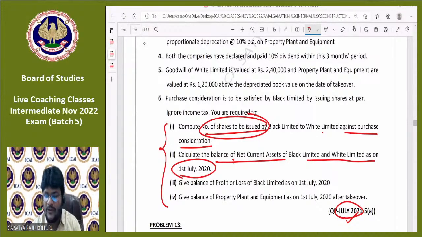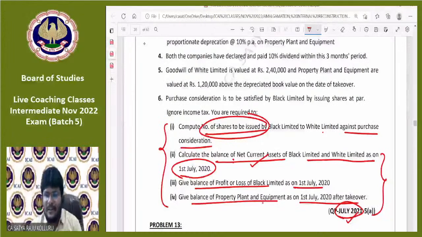This is not an amalgamation question. If you are able to redraft the balance sheet as on 1st July 2020, then you can easily get the net current assets of both the companies. Give the balance of profit and loss account of Black Limited as on 1st July 2020. This is also related to the redrafting of the balance sheet. Give the balance of PPE as on 1st July 2020 after takeover. This is also based on redrafting of the balance sheet. Out of the 4 questions, 3 are not related to amalgamation. 3 questions are related to redrafting skills. In only 1 question they are testing the PC, but that question belongs to amalgamation.